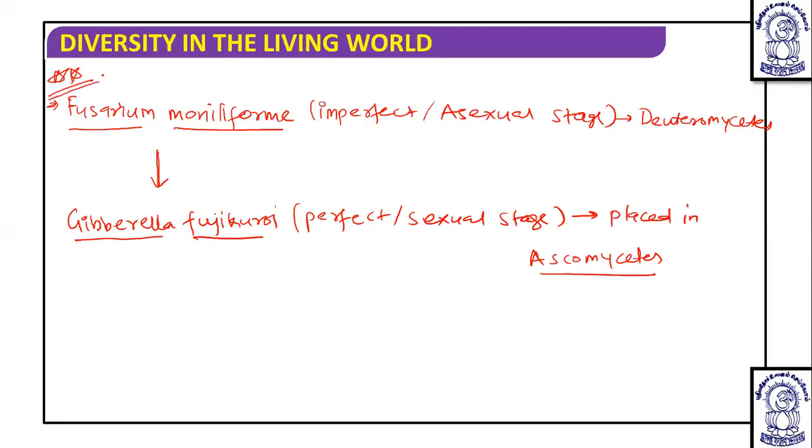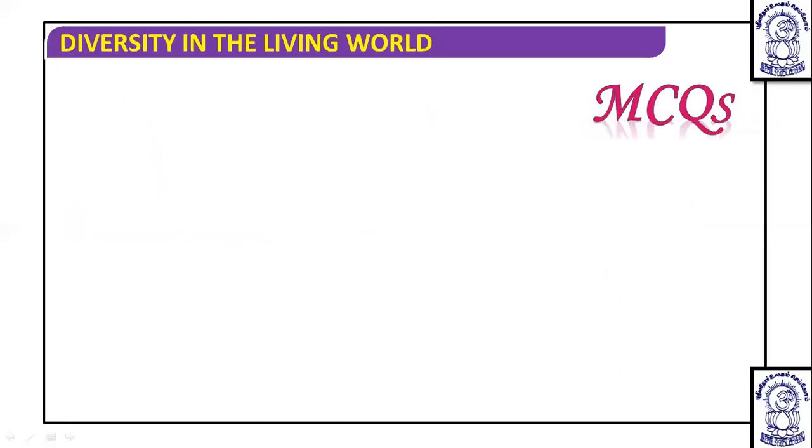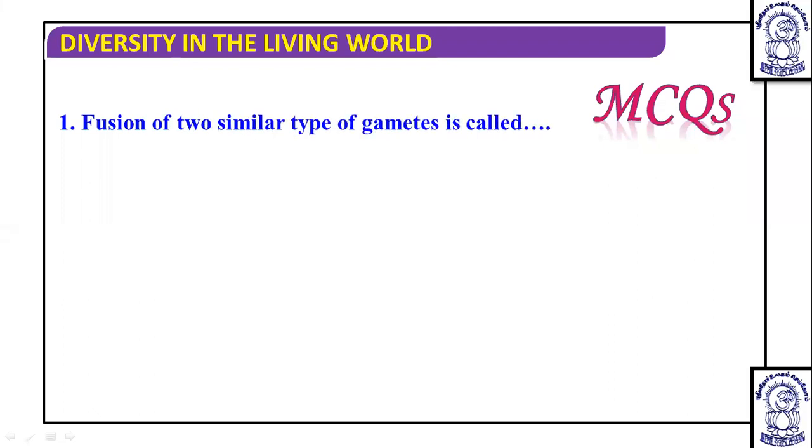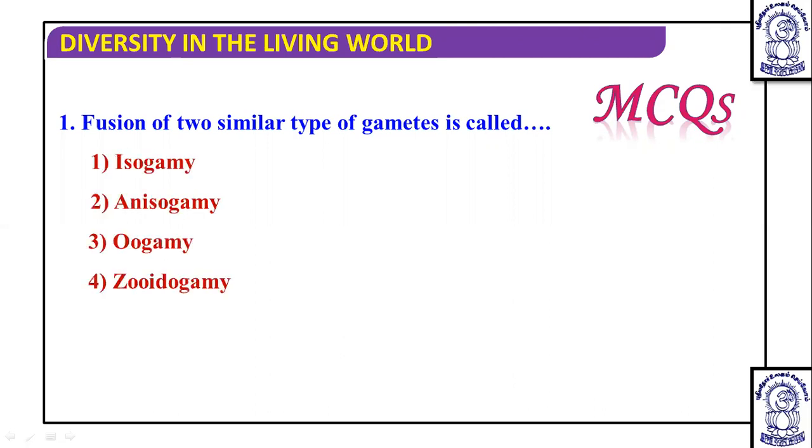Okay, dear students, so this is all about Deuteromycetes. Now we are going to discuss some questions on Deuteromycetes and this fungus, so you will get thorough with this topic. So let's talk about the questions. The first question is, fusion of two similar types of gametes is called, dear students. It is a fusion of gametes. You know that when two similar types of gametes fuse, it is known as isogamy.